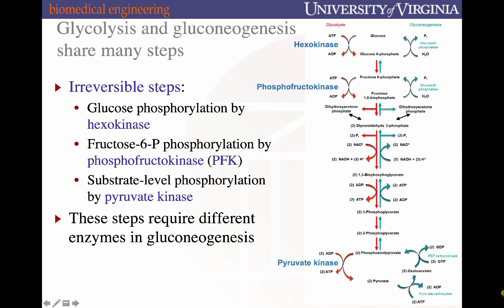So for gluconeogenesis to get back up to phosphoenolpyruvate, it uses another intermediate called oxaloacetate, which you'll hear more about in the next lecture, as a halfway point to get back to phosphoenolpyruvate, and then everything else can run through the reversible reactions of both glycolysis and gluconeogenesis.